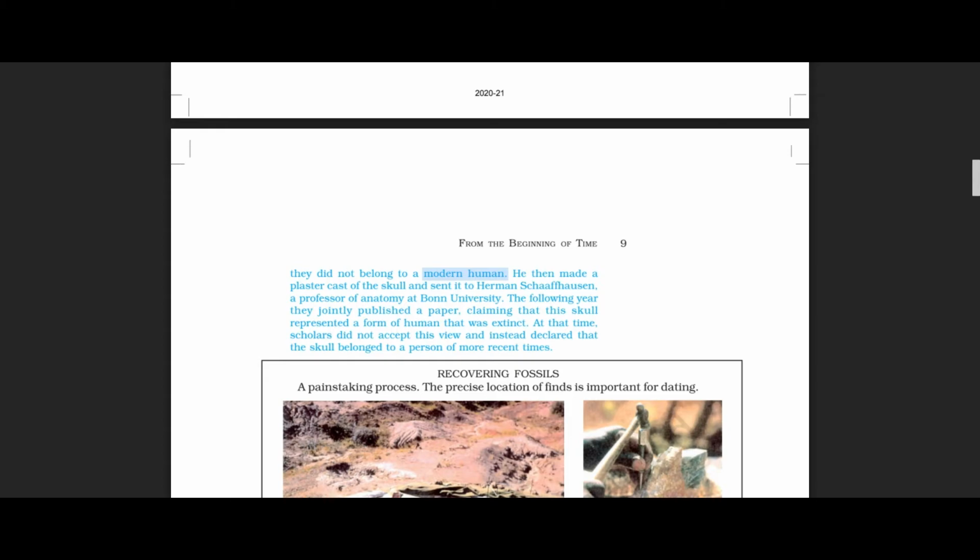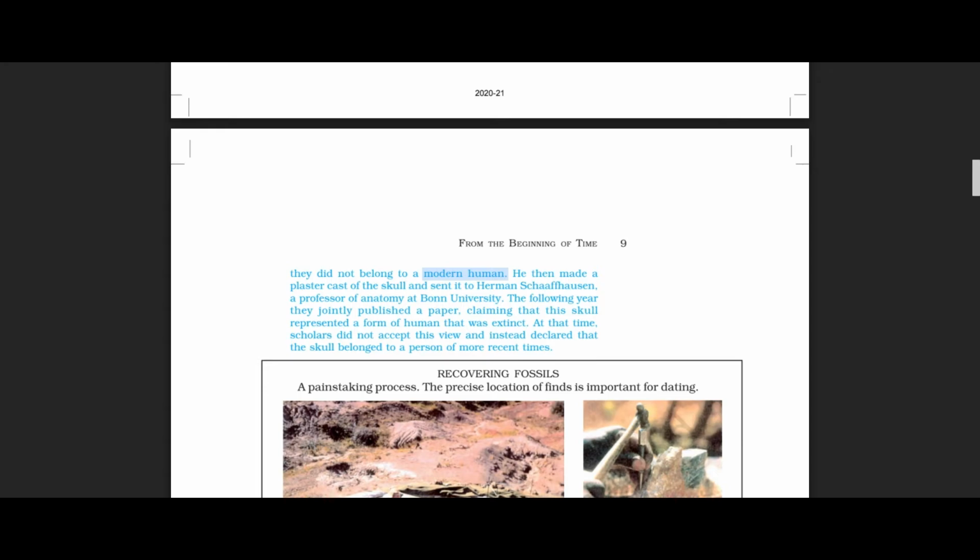In the following year they jointly published a paper, and in that paper they were claiming that they got a skull that represented a form of human who became extinct from this world about a million years ago.